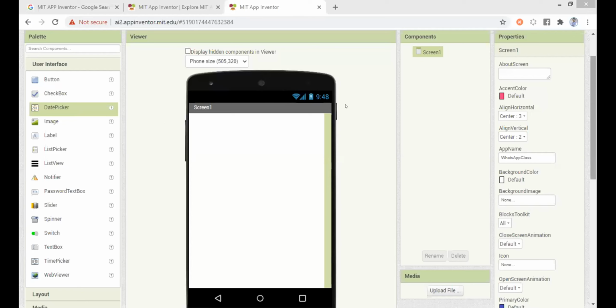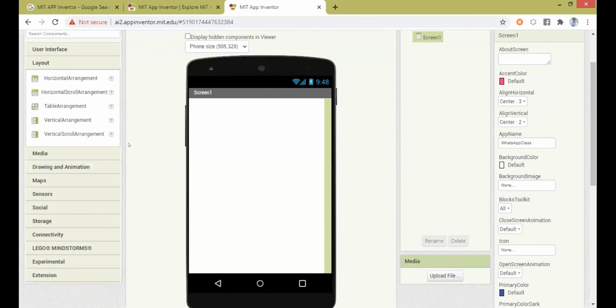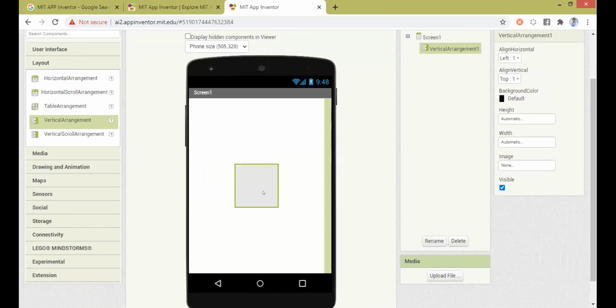The first step always is to use a layout inside your app. Why a layout? I will show you why this layout is required. Let me make this layout fill parent as well as fill parent. This is actually a vertical layout.